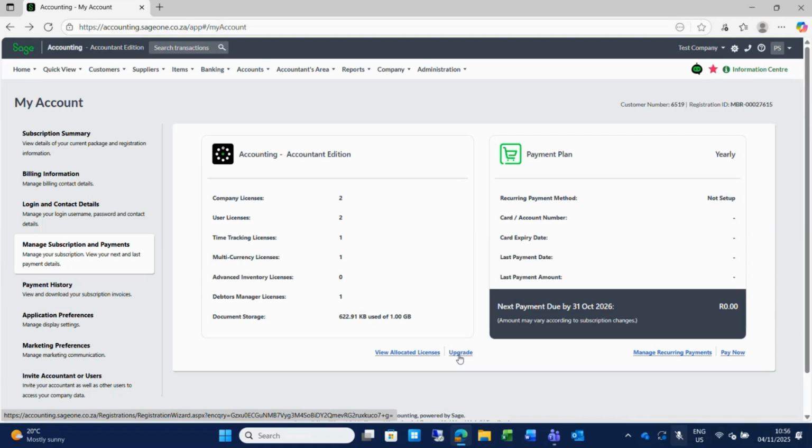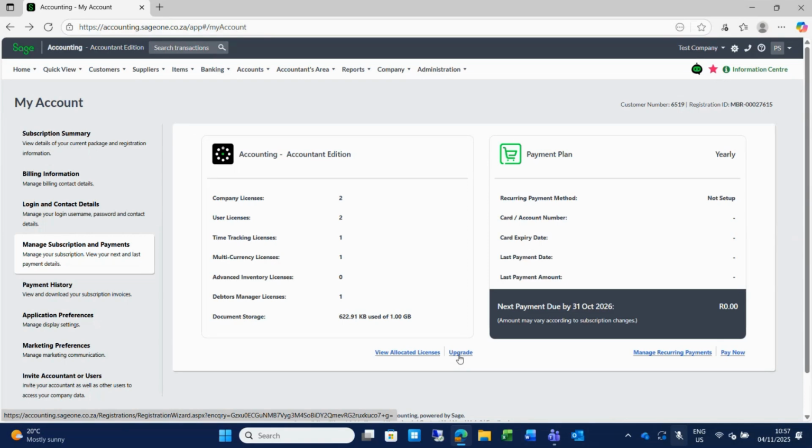Then there's also the advanced inventory module that you can add, which will seamlessly track your quantities and the true value of your inventory on hand. But with your standard module, it will already do that tracking for you. Adding the advanced inventory will just split it on your general ledger account to give you the cost of sales account as well.